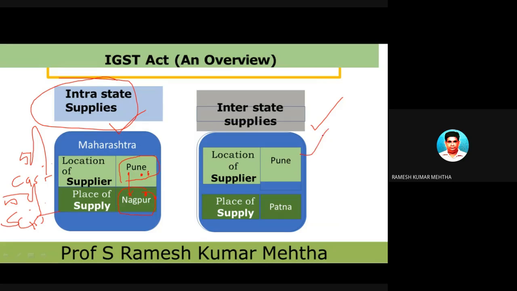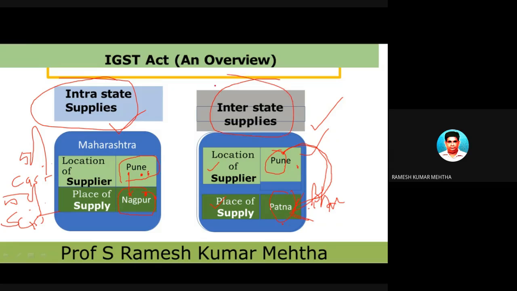Now let's look at this example. The buyer is in Patna, which is in Bihar state, and the seller is in Pune, from where he is supplying the goods. The goods are starting here and traveling over this place, reaching Patna. So from one state to another state, it is taking place. The location of the supplier is in Pune, and the place at which the goods are supplied is in Patna. So two different states are there in the picture.